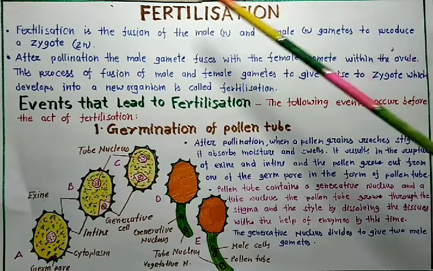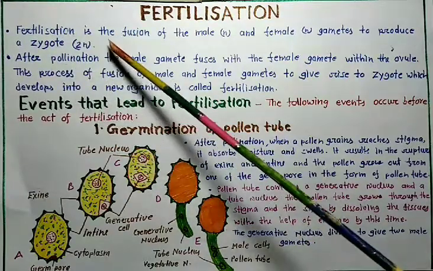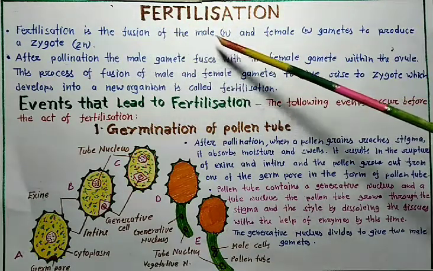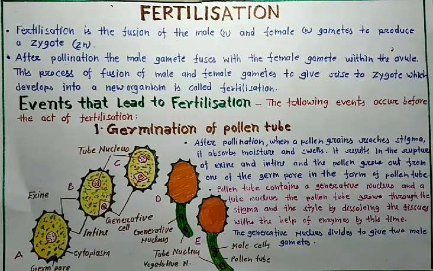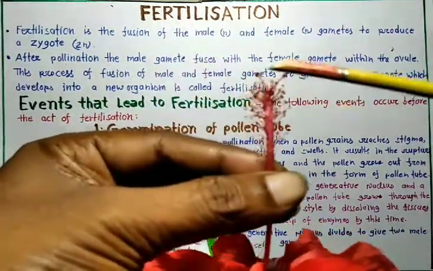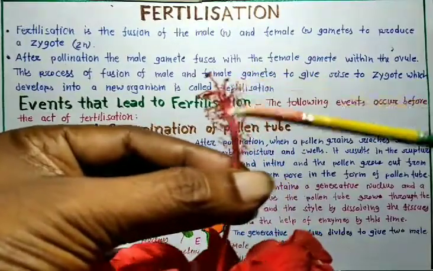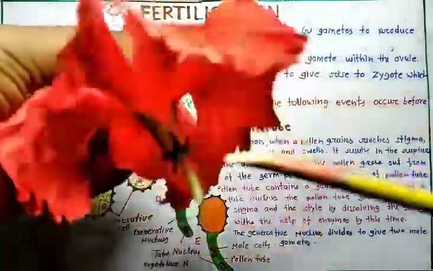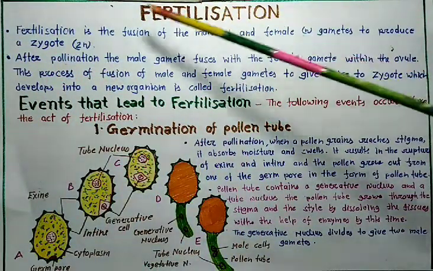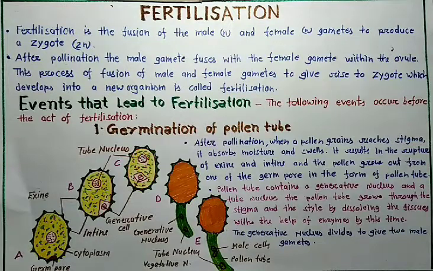First of all, what is fertilization? Fertilization is the fusion of male and female gametes. What are male gametes? Male gametes are found inside the anther, and female gametes are found in the ovary. Okay? Fertilization is the fusion of male and female gametes to produce a zygote.